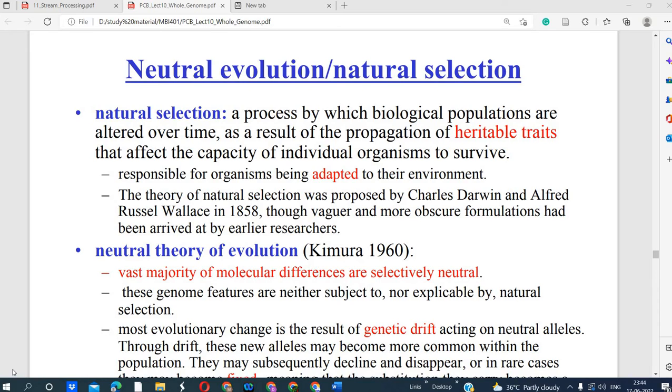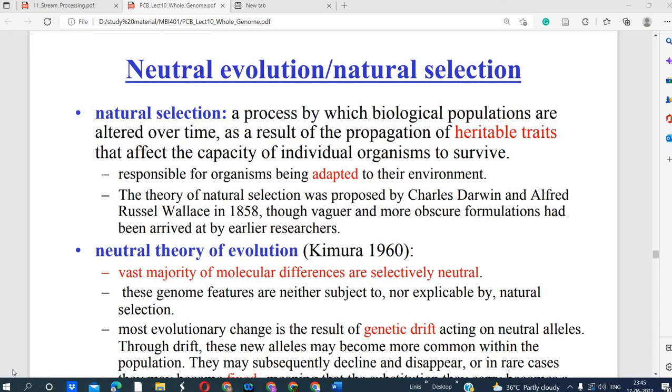The theory of natural selection was proposed by Charles Darwin and Alfred Russel Wallace in 1858, and a more obscure formulation had been arrived at by earlier researchers.